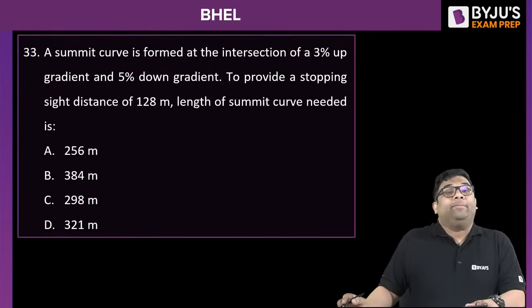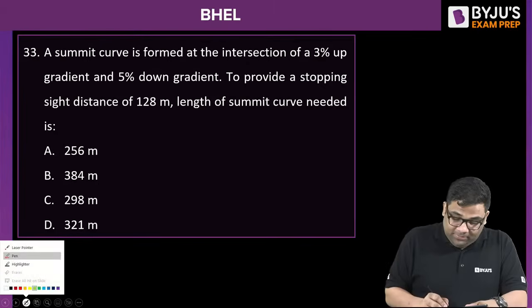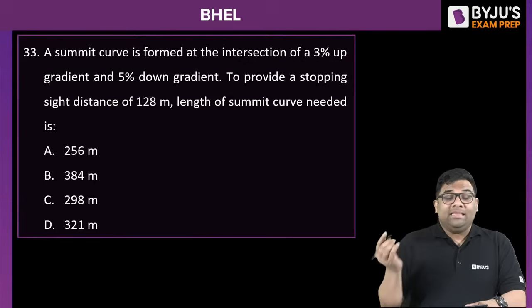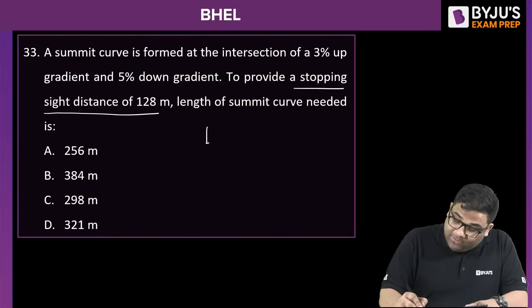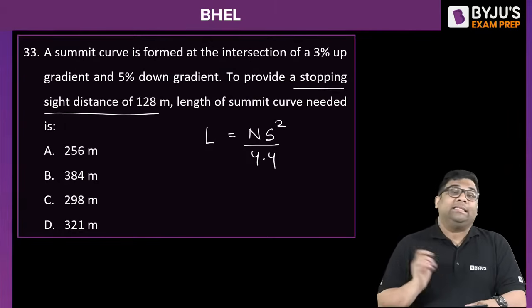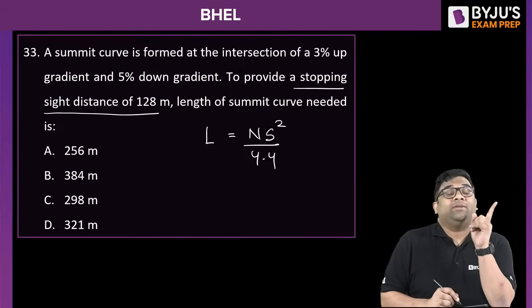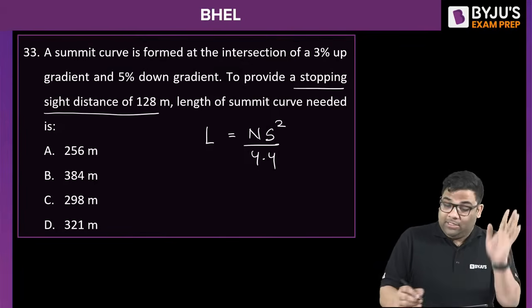Okay, length of summit curve. They've asked the length of summit curve, and stopping sight distance is given, right? So length of summit curve is what? That is your N S square by 4.4. If we have SSD, it is N S square by 9.6 if you have OSD, right? So directly I can apply.